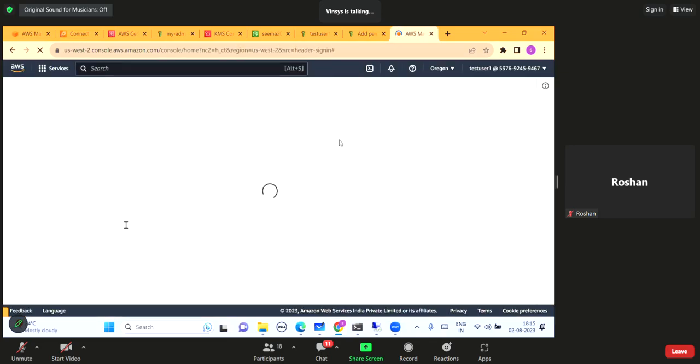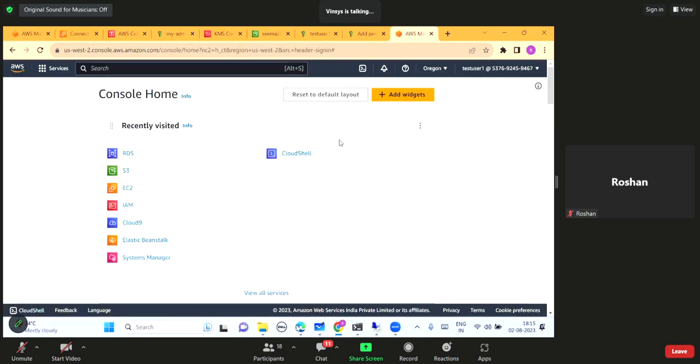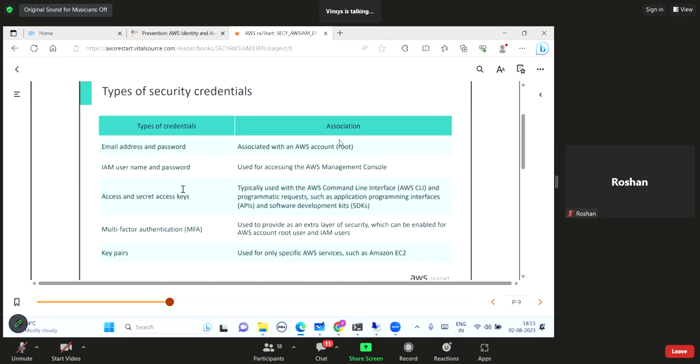For the root user, you have to provide the email ID and the password. And for a standard user, you provide a username and password. So the email address and password are associated with the root account. The IAM username and password are used to access the management console. Apart from that, we already know access and secret keys, typically used with the AWS command line interface for programmatic access, even APIs as well as software development kits.